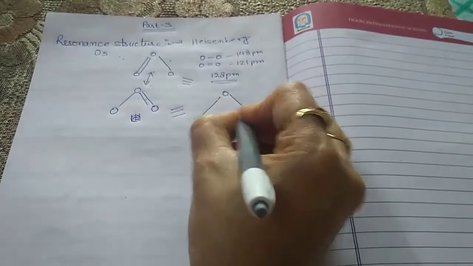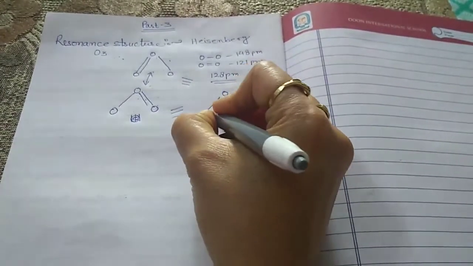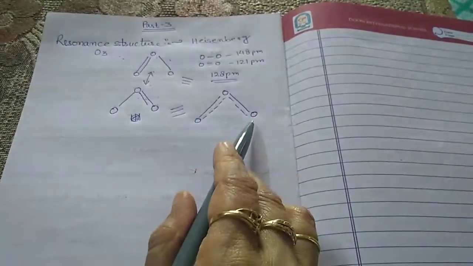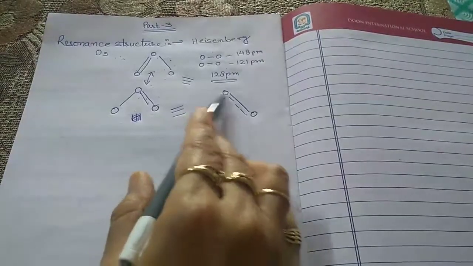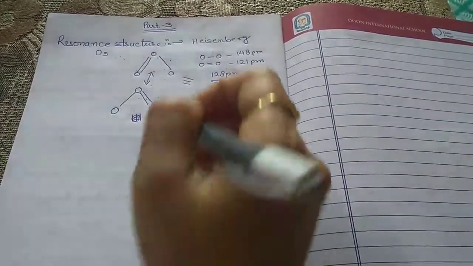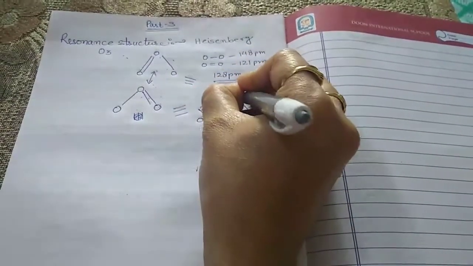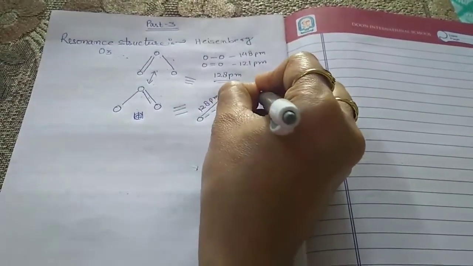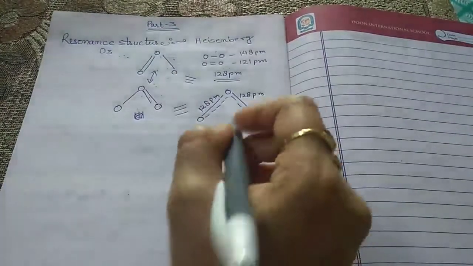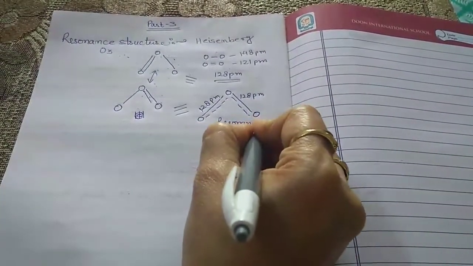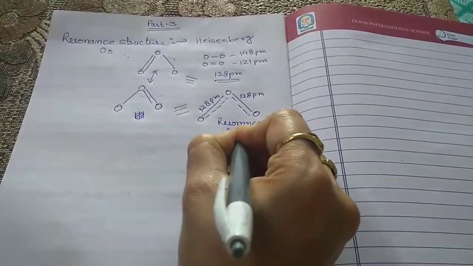This one is an oxygen atom, this one is an oxygen atom, and we have placed here a dotted line. Now this is 128 picometer and this one is also 128 picometer. Now this structure is called resonance.